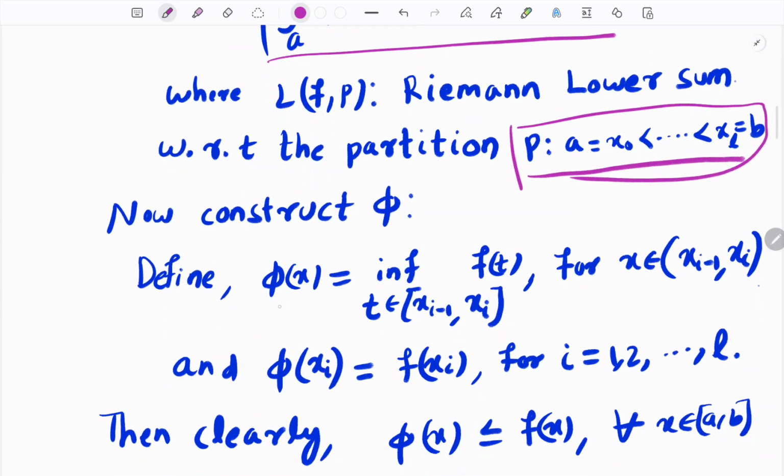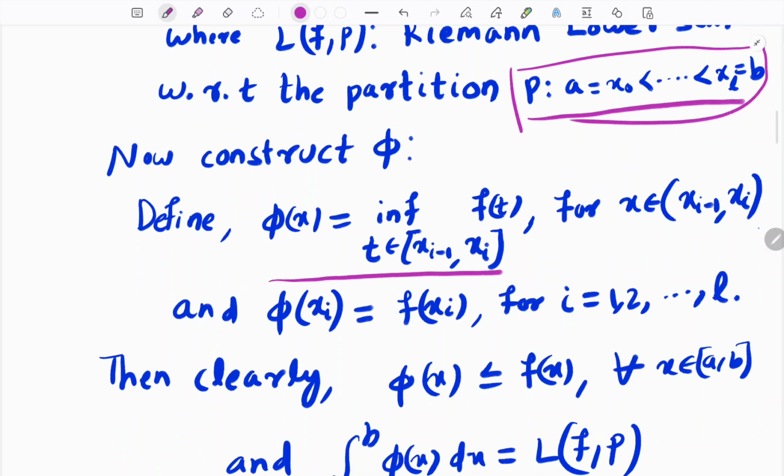We will define that function the way we usually define it for the lower sum. Phi(x) is the infimum of f(t) for t in the interval from x_{i-1} to x_i. It is an open interval, so we additionally need to define phi(x_i) equal to f(x_i).